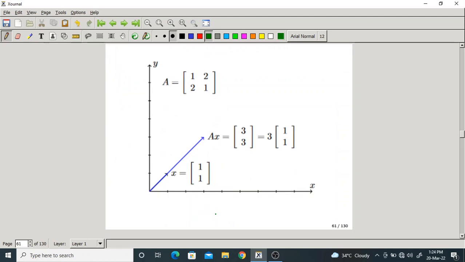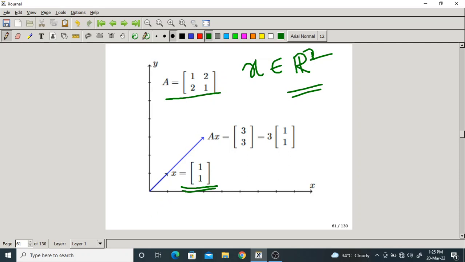Okay, let us take this example. So this is the matrix A and this is the eigenvector x, 1 comma 1, in the two-dimensional space. So x belongs to, generally we write R2. What do you mean by R2? It is a collection of two-dimensional vectors whose elements are real numbers. It is called signal space or two-dimensional space. Okay. Now, here x is 1 comma 1, a vector, a column matrix.